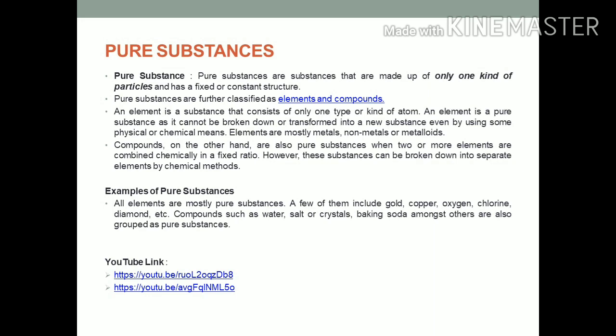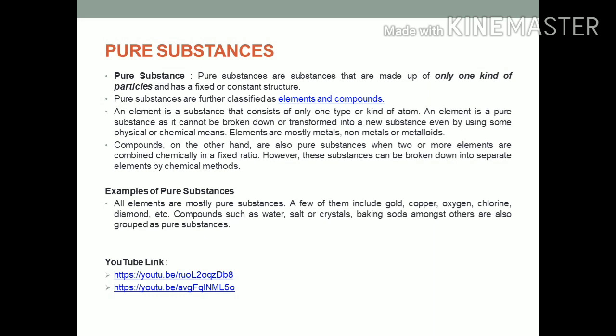Pure substances are further classified as elements and compounds. We will understand what an element is. An element is a substance that consists of only one type or kind of atom. An element is a pure substance as it cannot be broken down or transformed into a new substance even by using some physical or chemical means. Elements are mostly metals, non-metals or metalloids. Some examples of elements are gold, copper, oxygen, chlorine, diamond.